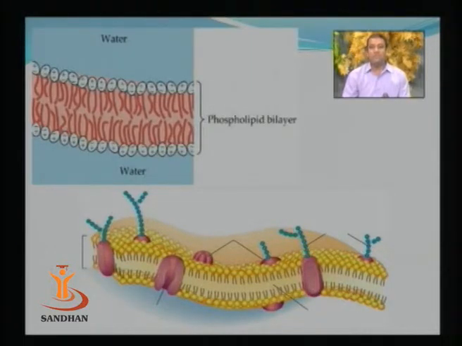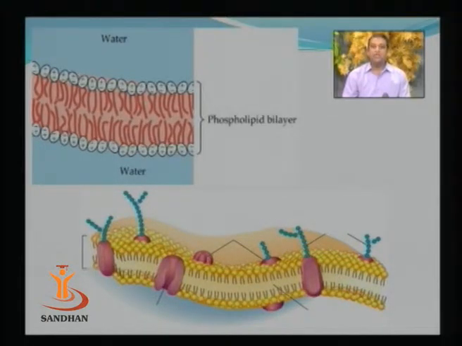So apart from the lipid bilayer, the cell membrane contains two types of protein molecules, integral proteins and peripheral proteins. Now integral proteins are most important in the sense that the transportation process will be done by those integral proteins. The lipid bilayer is arranged in such a manner that a lipid molecule contains a head region and a tail region.